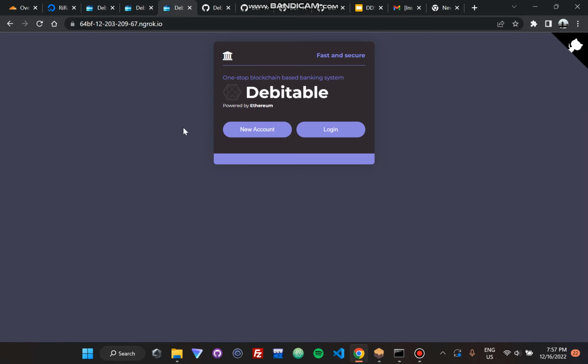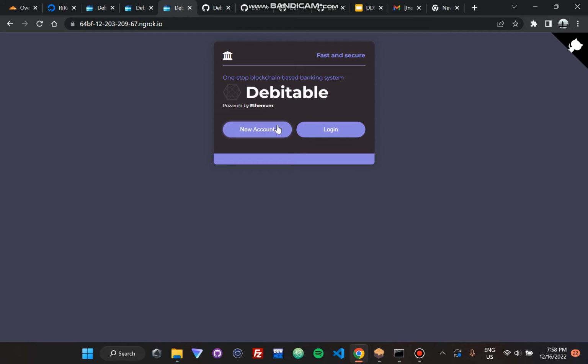So let's quickly move on to the Ethereum implementation. This is also SSL secured, but in this case it's ngrok based, so obviously this is not Cloudflare. This is ngrok tunneling. The reason I didn't deploy it is because of Ganache. Ganache is basically used for testing purposes, and the private keys can't be distributed so easily. So obviously, it has to be restricted to the local system, sadly. But I still wanted to share it on a URL, so I used ngrok for that.